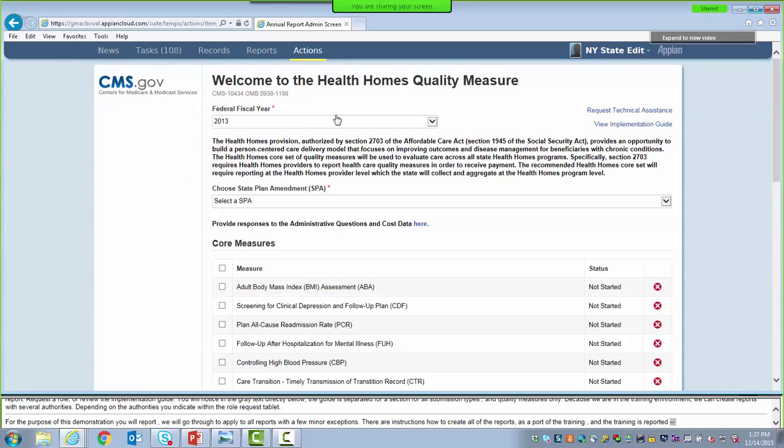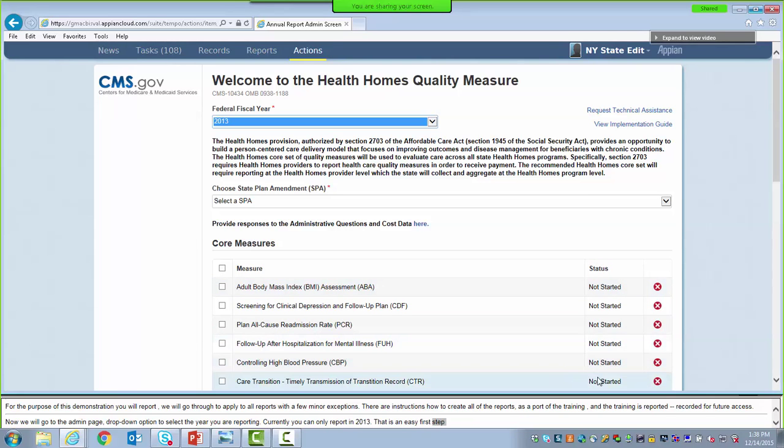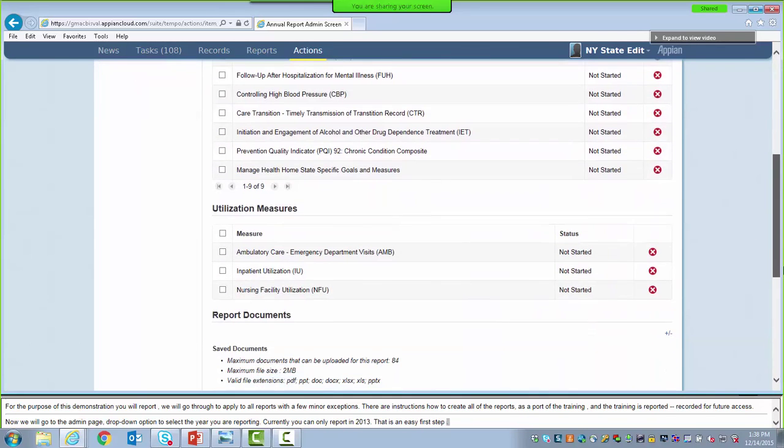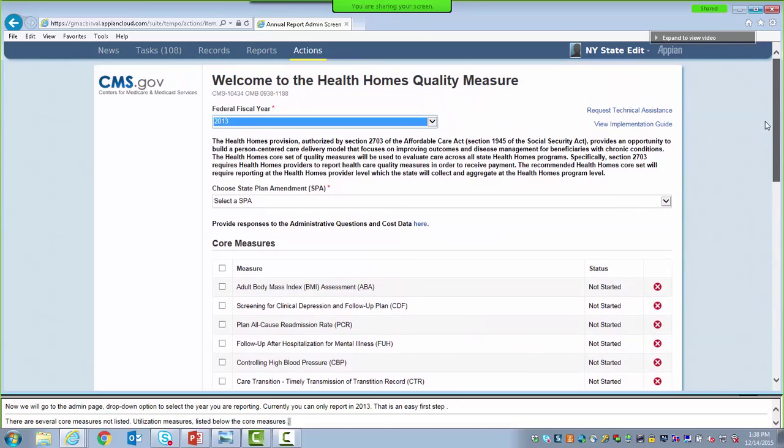This takes us to the Health Homes Quality Measure Report admin page. As you see, there is a drop-down option at the top of the page to select the federal fiscal year you'll be reporting. Currently, you can only report in federal fiscal year 2013, so that's an easy first step. And there are several core measures listed in the Not Started status. Additionally, there are utilization measures listed below the core measures. We first determined which federal fiscal year we would be reporting on, and we've already clicked that. That is for fiscal year 2013.